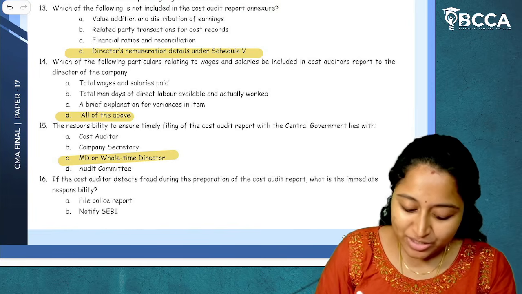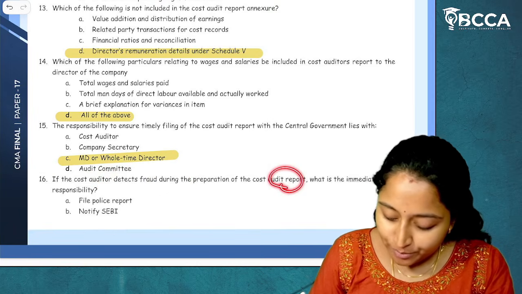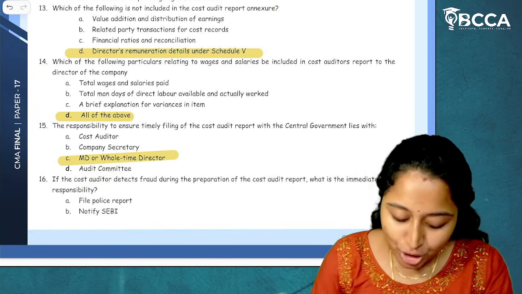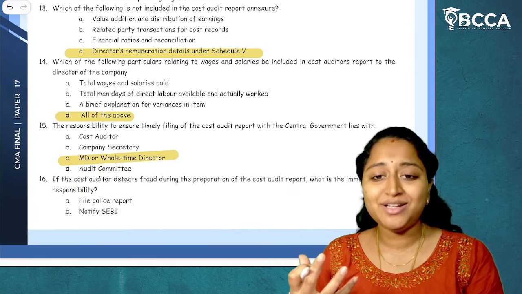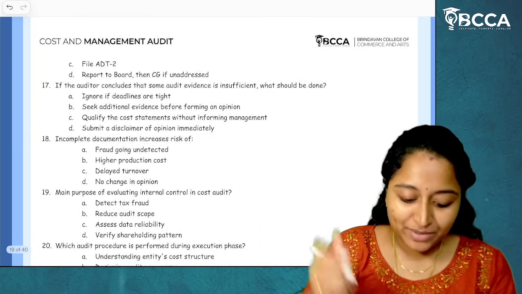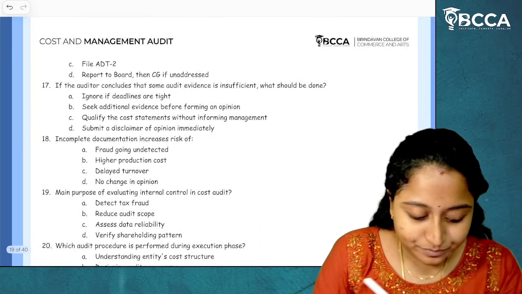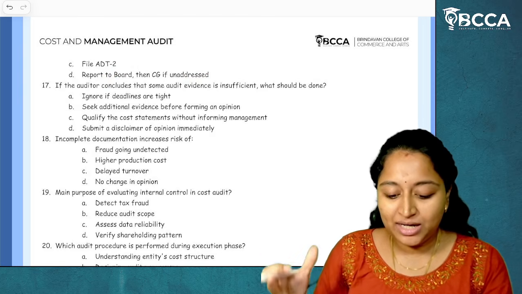Now moving on to next, question number 16. If the cost auditor detects fraud during the preparation of cost audit report, what is the immediate responsibility which they have? File a police report? Why will the cost auditor go for a police report? Notify SEBI? Directly notifying SEBI? File ADT 2? Report to the board, then SEBI if unaddressed.